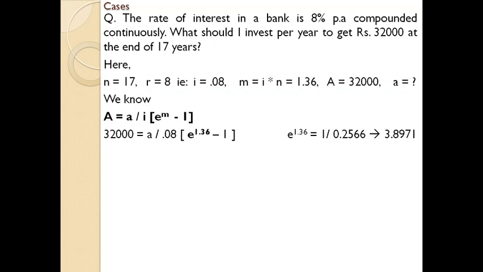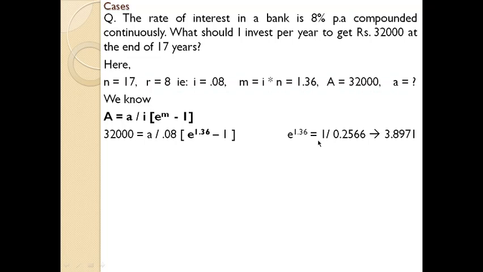By substituting the same details in the equation, A equal to 32,000 and small a we don't know, divided by i equal to 0.08 into e raised to m, m we found as 1.36, minus 1. In order to find the value of e raised to 1.36, first you need to go to the table and check wisely. As per the table, the value for 1.36 is 0.2566.